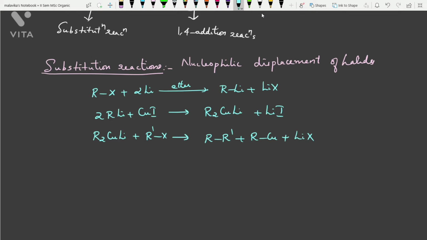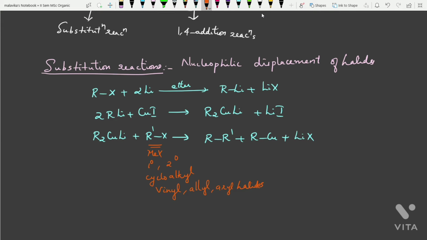In this reaction, R'X may be a methyl halide, a primary halide, a secondary alkyl halide, a cycloalkyl halide, a vinyl halide, an allyl halide, a propargyl halide, or an aryl halide. So a variety of alkyl halides will undergo this type of displacement reaction.